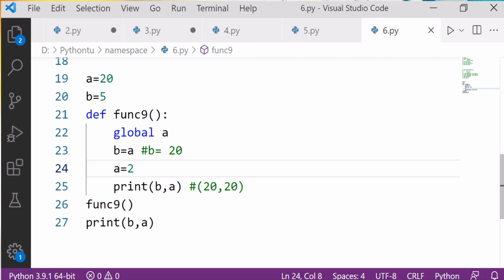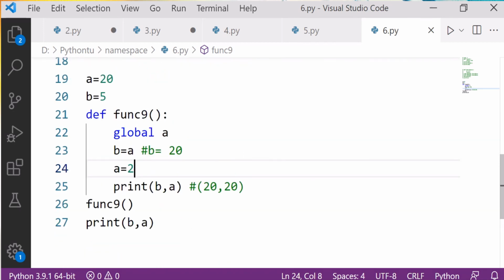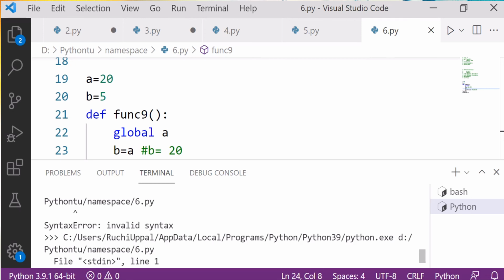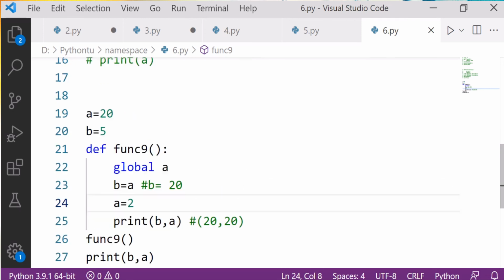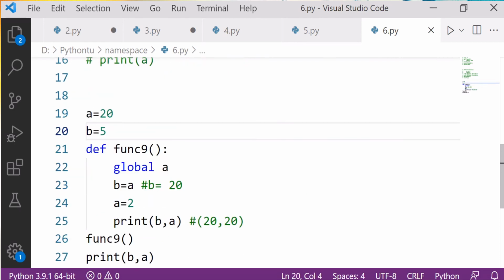Inside the function, b is equal to 20, a is equal to 2. Everything is perfect. What is the problem? Let's see. Invalid syntax. Line 1. Which line 1?